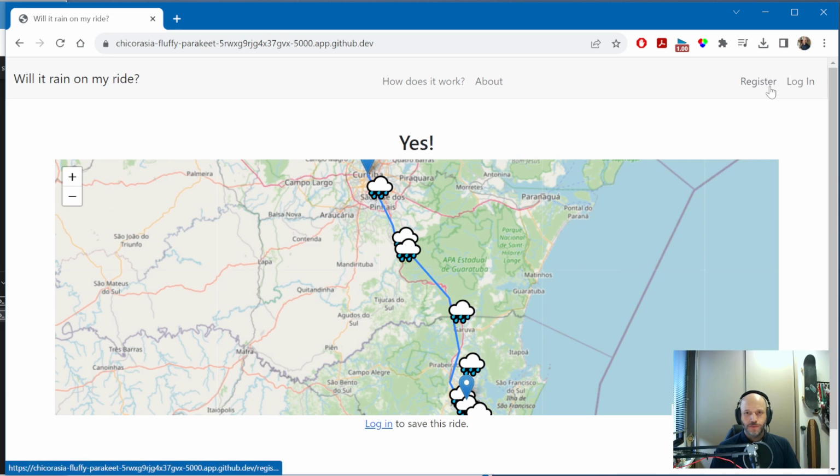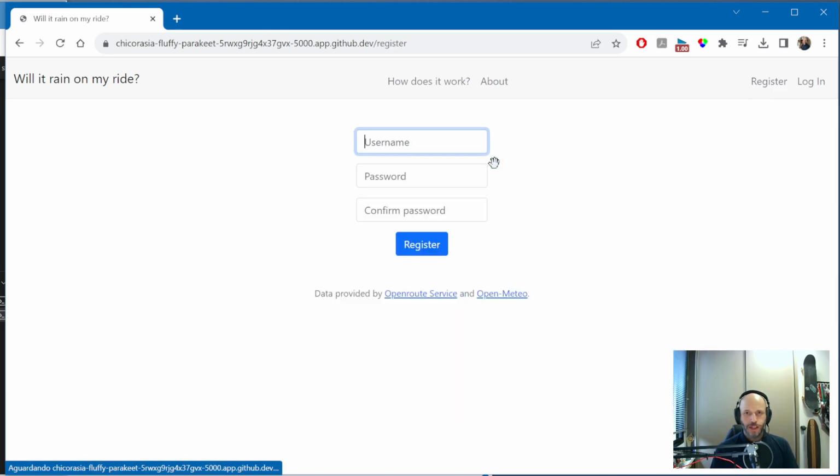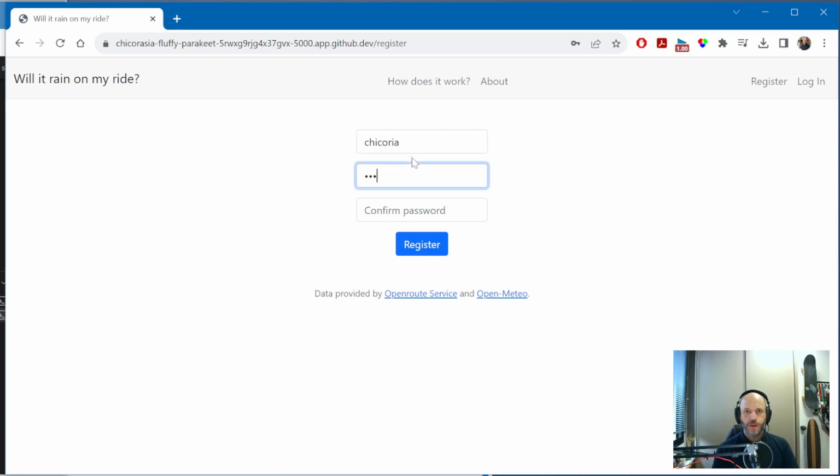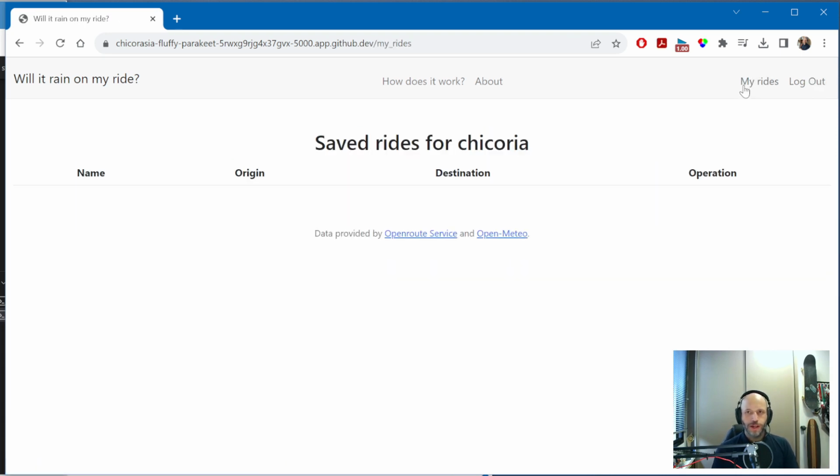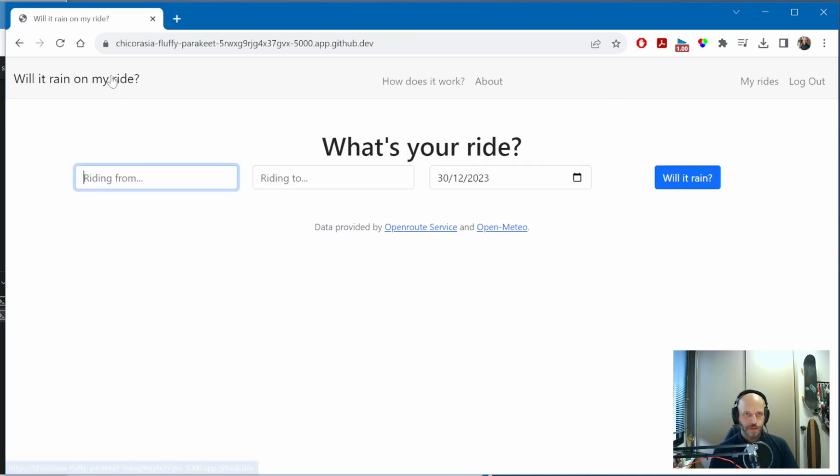If I register and log in to the tool, I can get some new functionality. So let's create a new user, the password, and as soon as I log in, I'll have access to a page called My Rides, where I can save my rides.